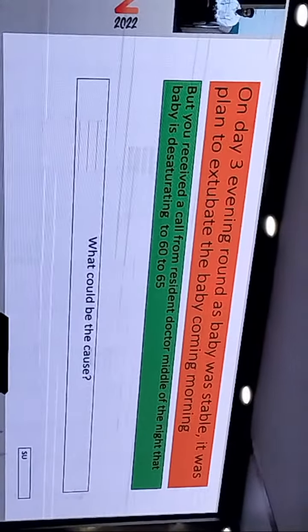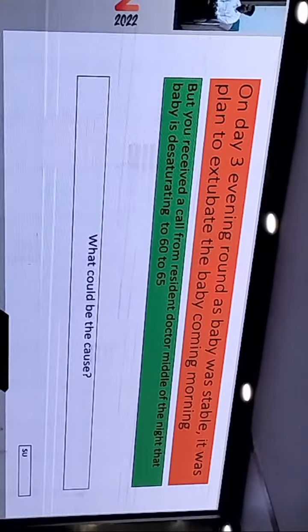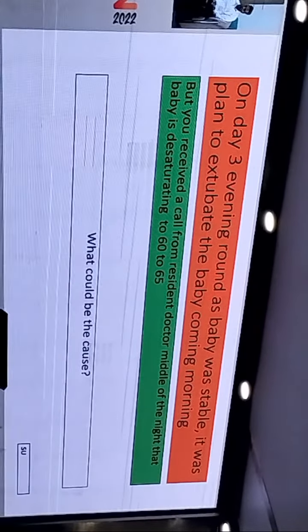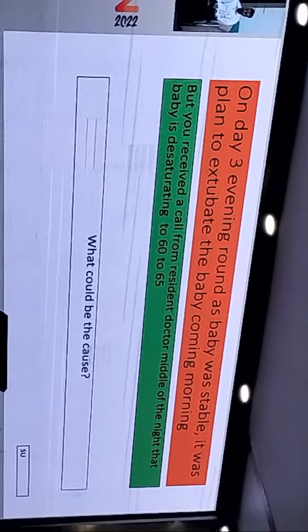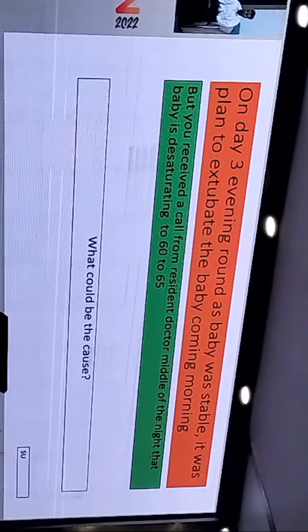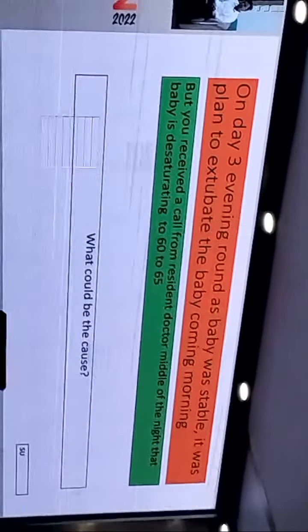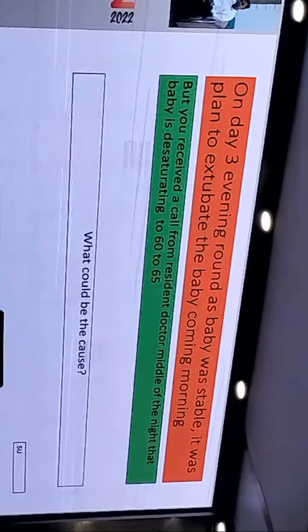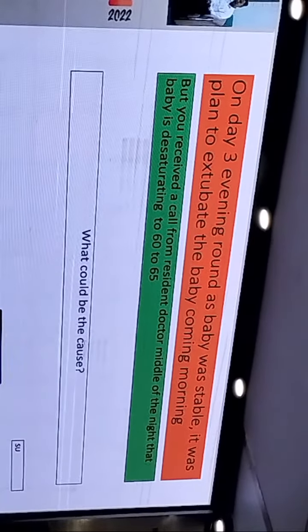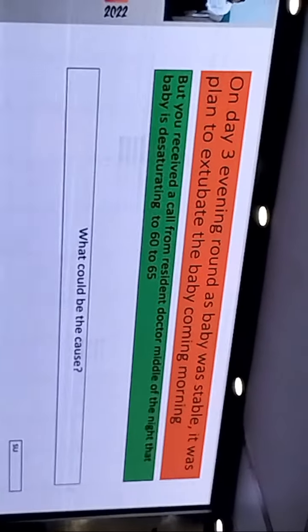So Dr. Sabir, you thought we will extubate this baby tomorrow morning. Today we have seen; tomorrow morning, once a little more stable, we will extubate. But you receive a call from your resident doctor in the middle of the night: the baby is not saturating, saturating 60 to 70. So what could be the cause in such a scenario?